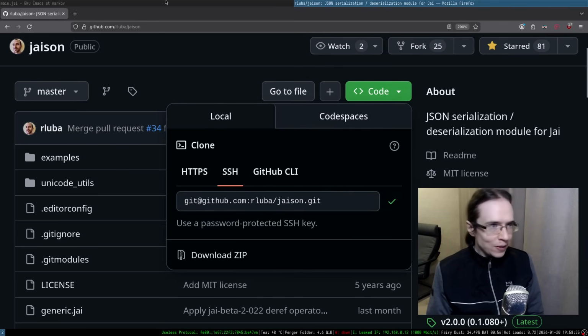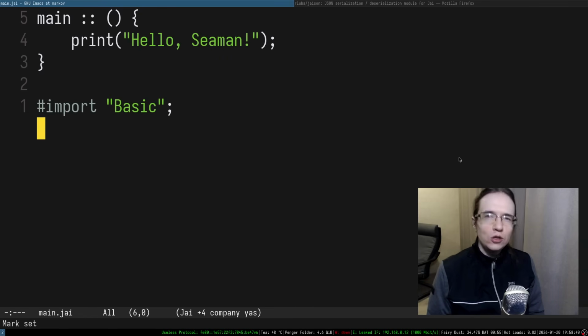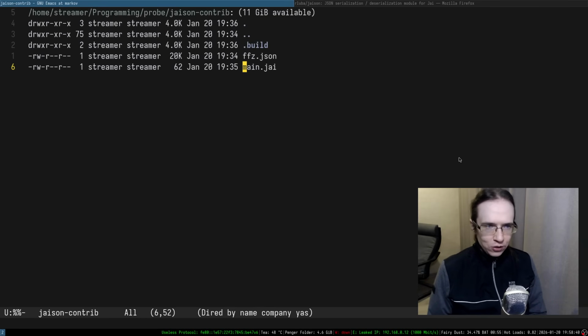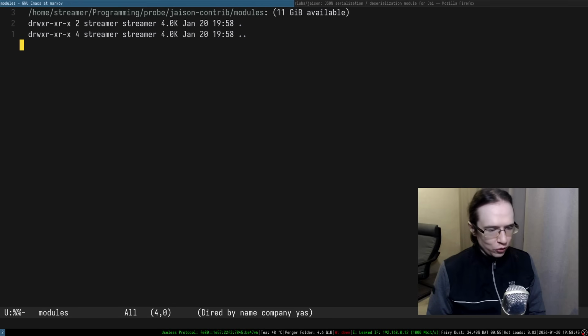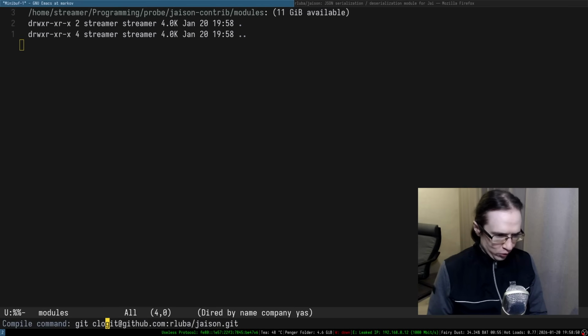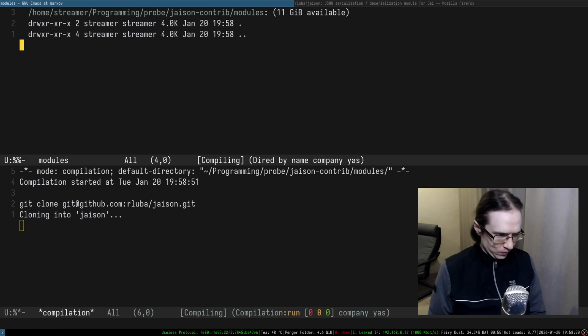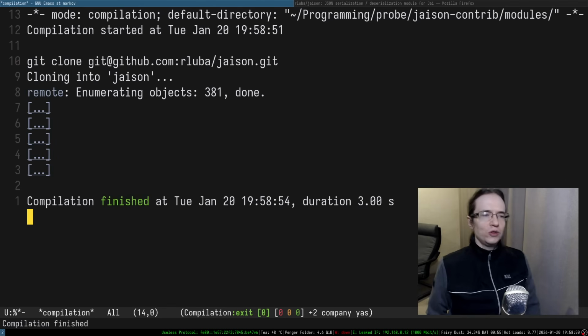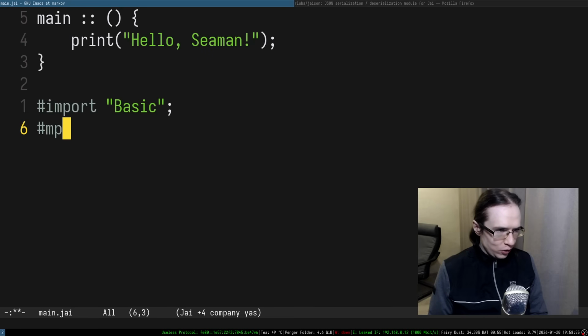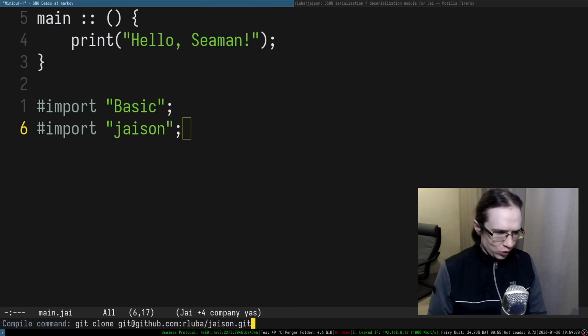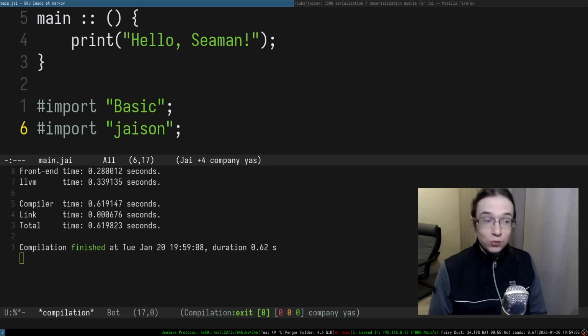I'm going to clone it. The way additional modules in Jai work is that in your project, you have to create a modules folder, right? So here's a modules folder, and you put module folders in there. You put all of your modules there. And now in your project, you can just go ahead and import this specific dependency. So JSON, I'm going to recompile super quick, main.jai, and it works.